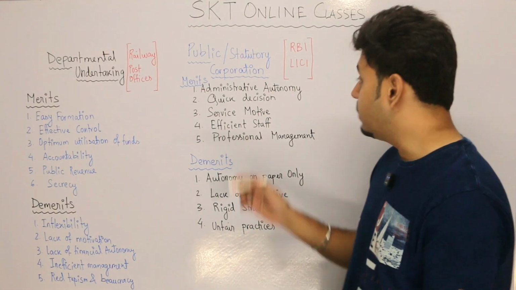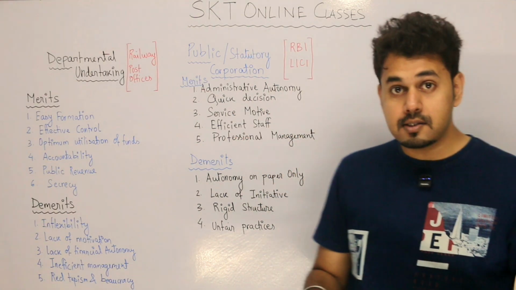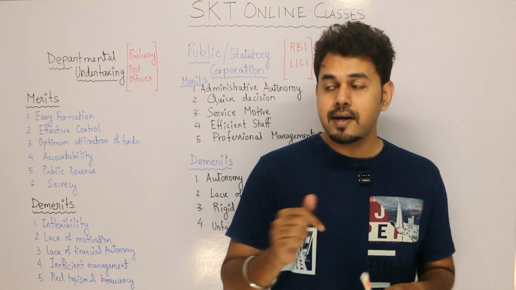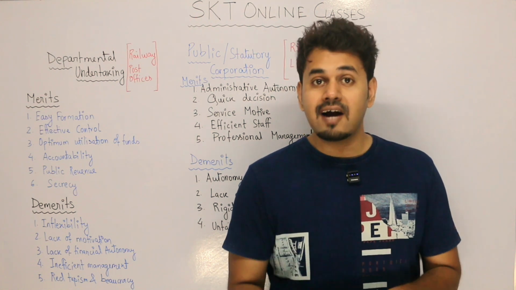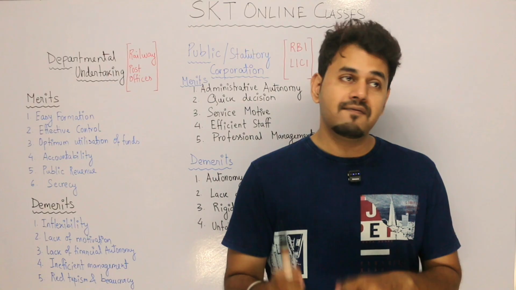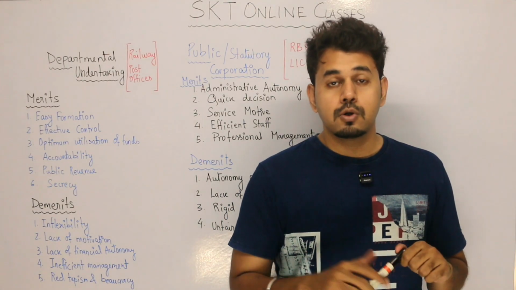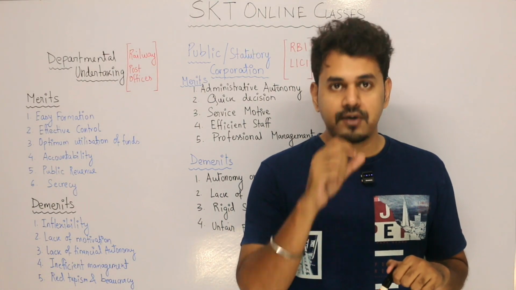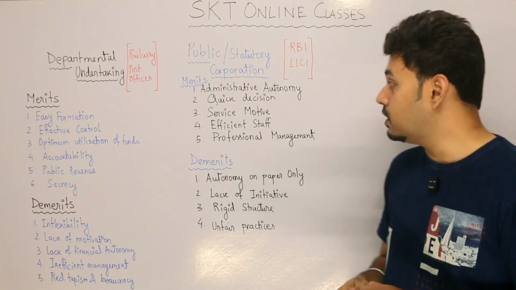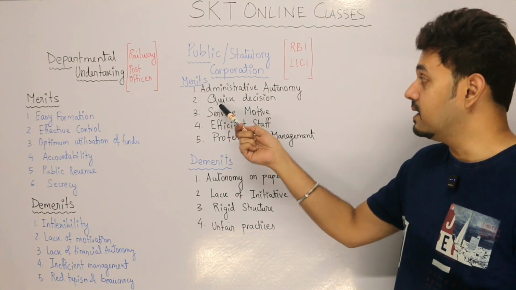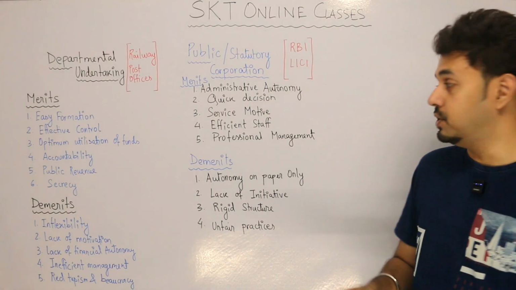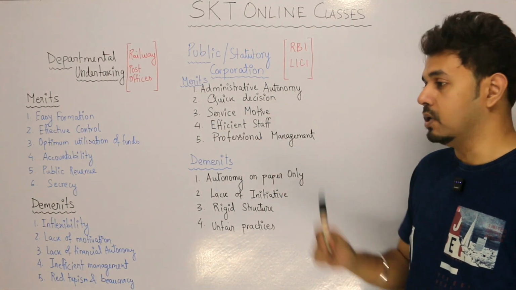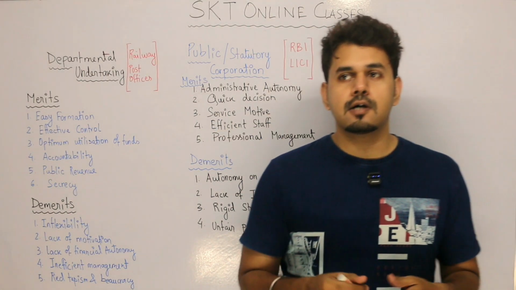But in the next one, if you see quick decision, why quick decision? Again, the same reason. Quick decision because they do not have to seek permission for everything from the government. So this saves a lot of time. Since this is saving a lot of time, we are getting this as a merit, quick decision. The next one, service motive. Now, why are we saying this is a service motive?